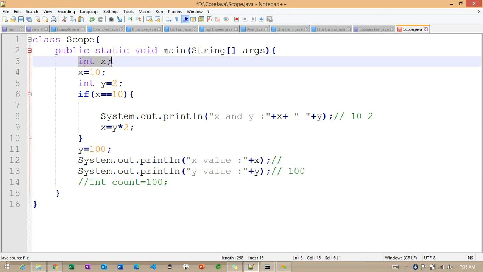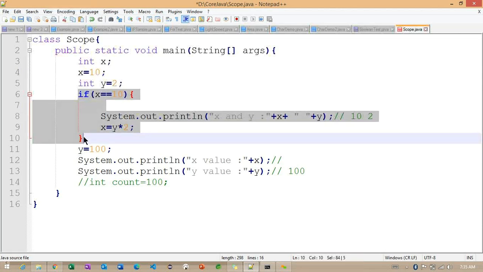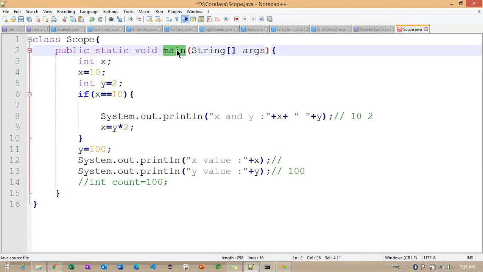Yes, basically, the variable we declare inside this particular main method. Even if we change it in this block of code, the value is going to be reflected to the method level variable here. Wherever we are changing the value, it's going to be reflected to the main method variable here. So this is important. Because we defined this x variable at the method level, even if we try to change it here, the value is going to override the current value.